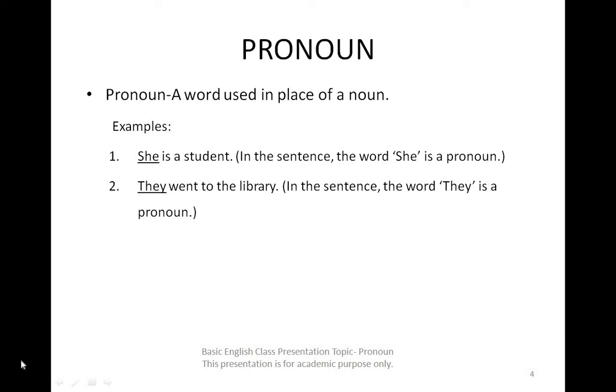Examples: 1. She is a student. In the sentence, the word she is a pronoun. 2. They went to the library. In the sentence, the word they is a pronoun.